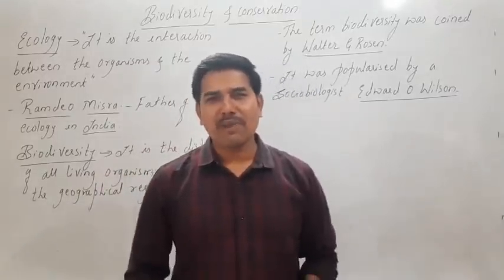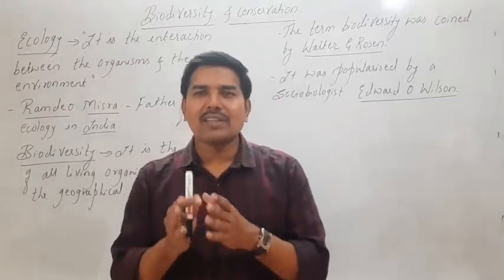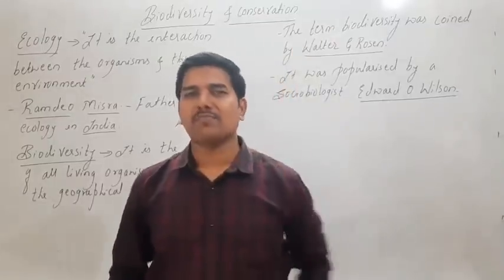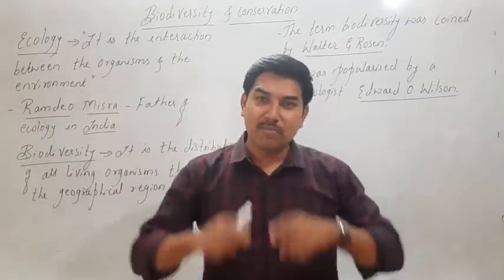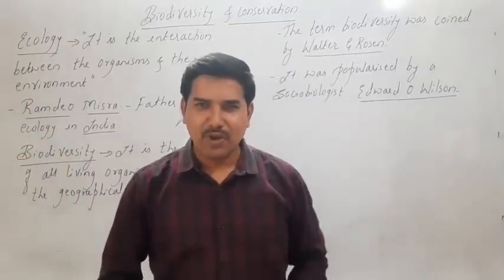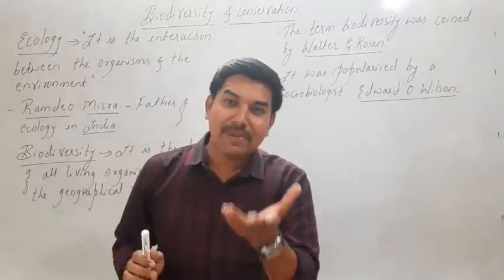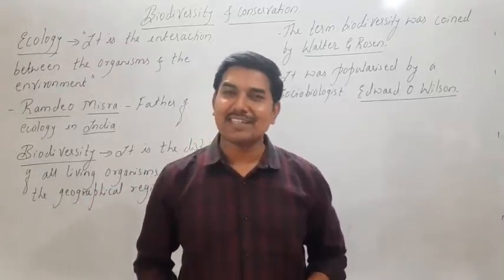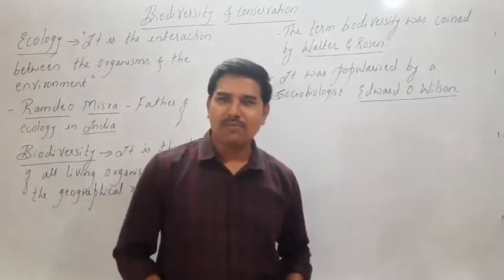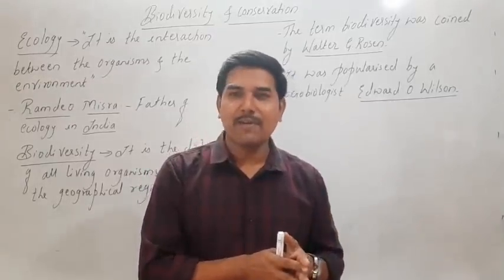Now regarding biodiversity, if we look at nature, look at the species richness, look at the total number of species. The total number of species might be plenty, in millions of species. In terms of species richness also, it is more.